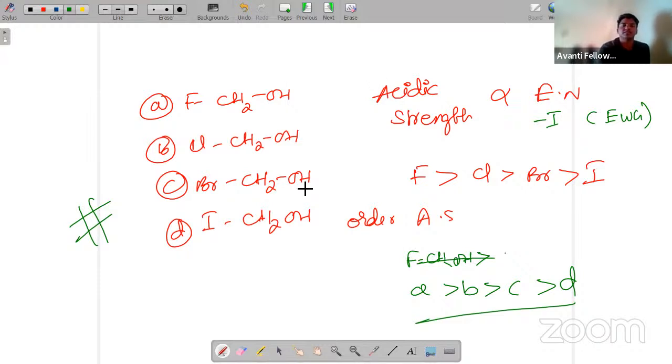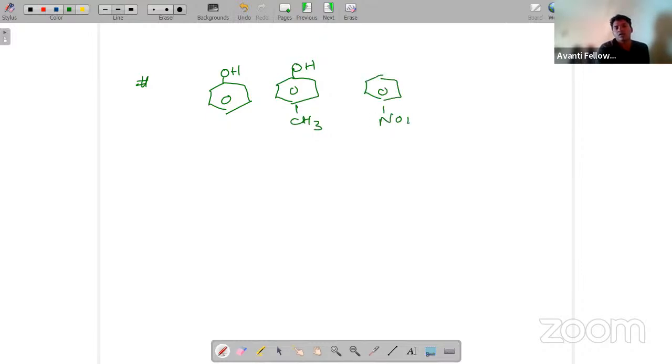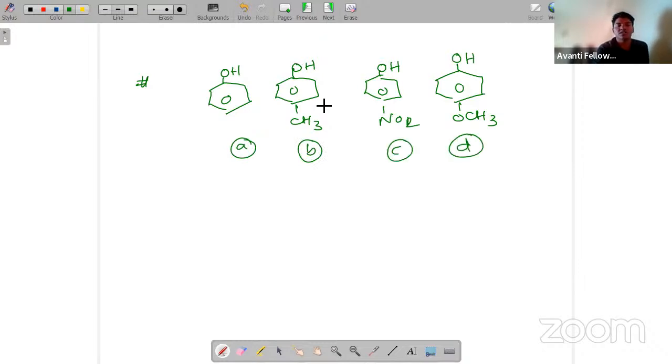So next, now very, very most important examples I'm going to give. Find the acidic strength. So this is phenol. This is paramethyl phenol. So A, B, C, D. Find the acidic strength of these phenols.